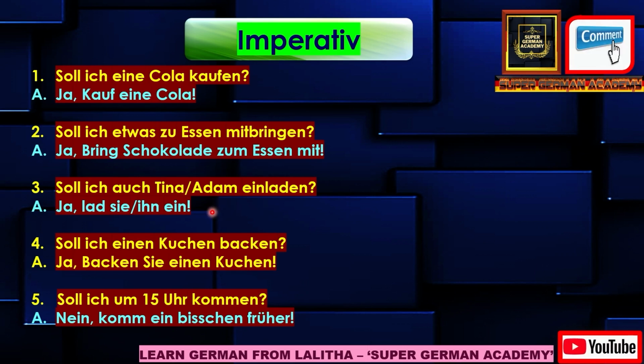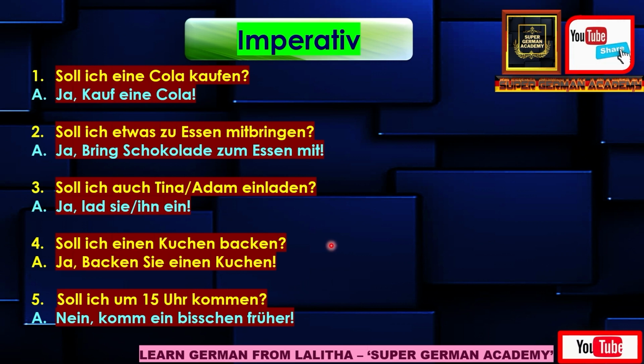So in the answer you will use the accusative form of these subjects, like yes, invite him, or yes, invite her. For that him and her you will use the subject in the accusative form, that is "Ja, lad sie ein." It means yes, invite her. Or you can say "Ja, lad ihn ein." It means yes, invite him. Ihn means him. Sie is the accusative form of sie, that becomes her in accusative. So "lad sie ein" means invite her.